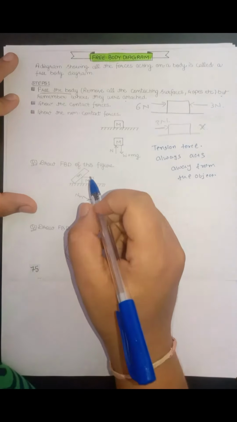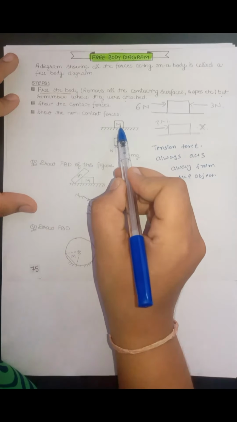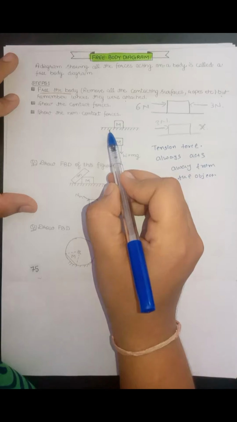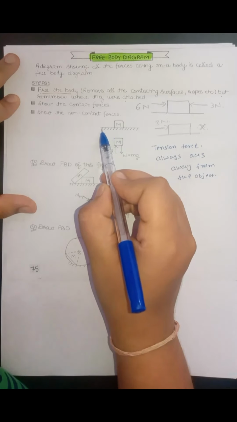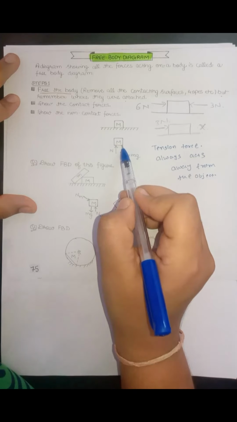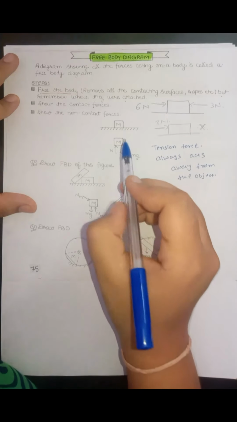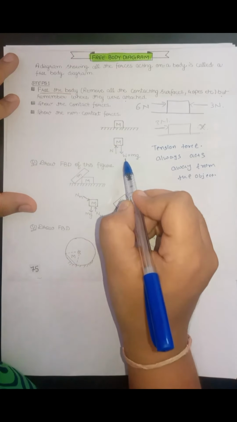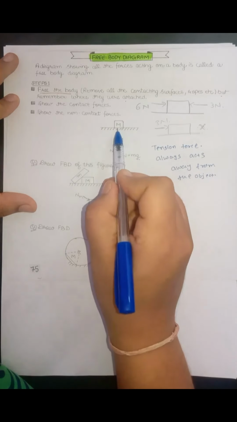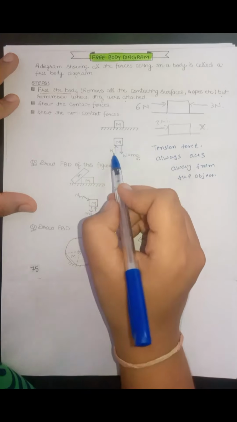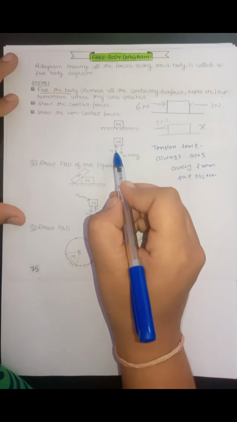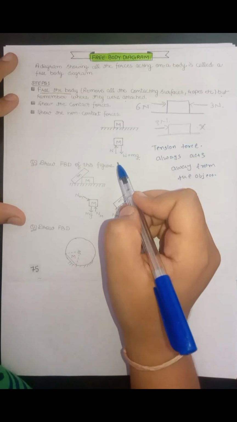Now let us see one example. An object of mass m is kept on the surface. So to draw the free body diagram, we have removed the surface and we will show all the forces acting on the object. In the downward direction, gravitational force is acting, and the force applied by the surface is in upward direction, that is normal reaction. Show all the forces with proper arrows.